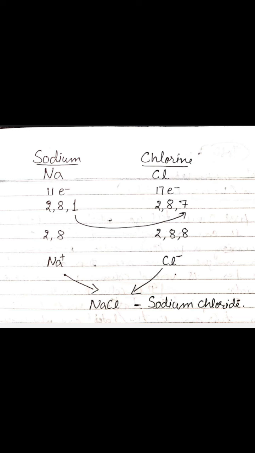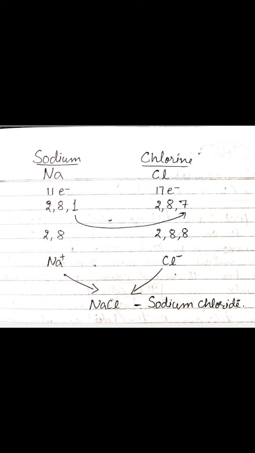So to become stable, they combine with each other. After exchanging the electron, sodium combined with chlorine, chlorine combined with sodium, and due to this combination they become stable. So very easily you can see how and why atoms combine to become stable.